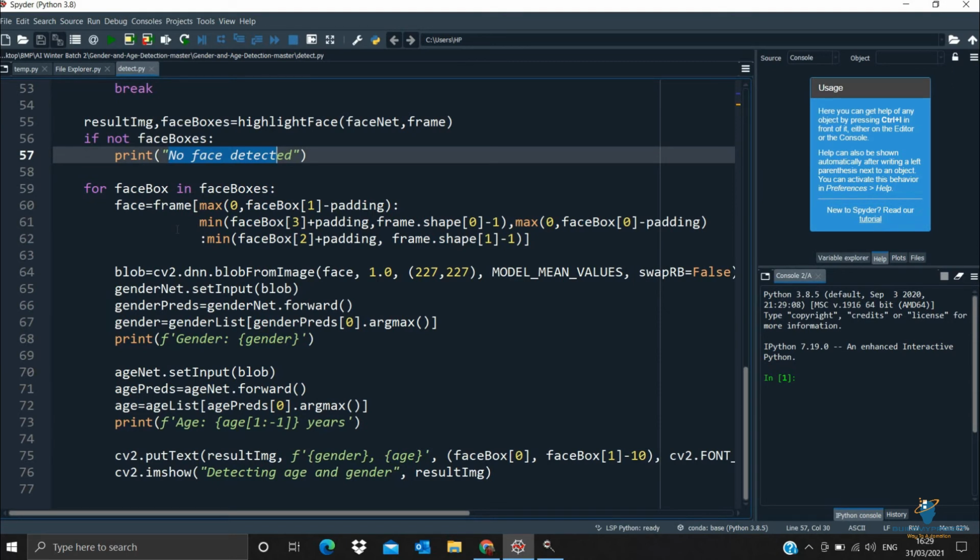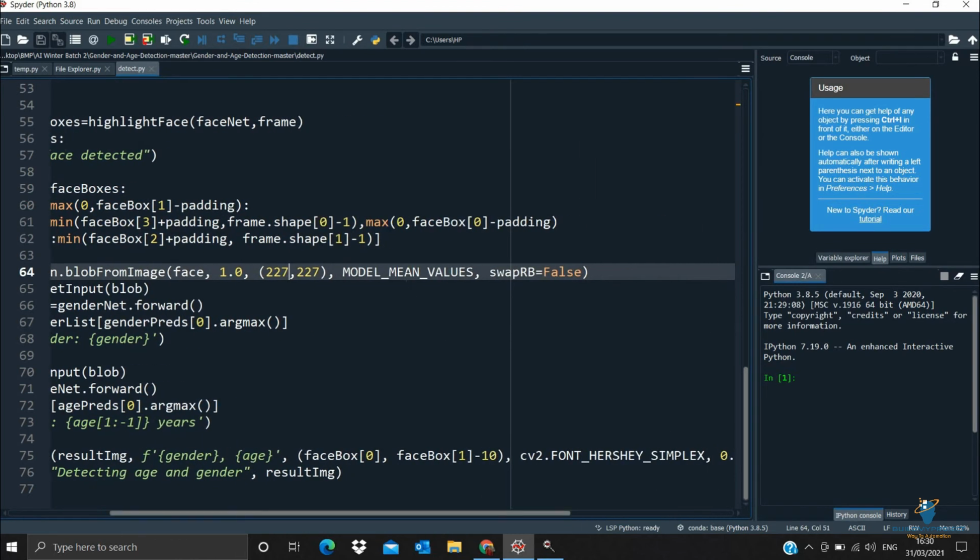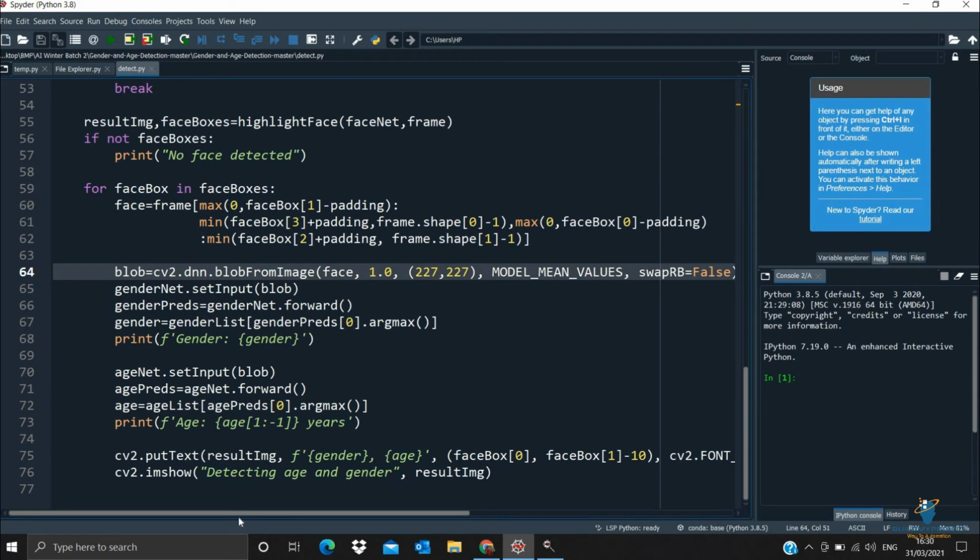And then if there is any person in front of the camera, then it will read each and every file with the help of blob, that is cv2.dnn, deep neural network, dot blobFromImage, that is face, 1.0, 227 by 227 the color format, that is the rows and columns, model_mean_values, the value which we have assigned before, and then swapRB, that is red and blue. So we are just giving the default value as false, and then we are just trying to predict the gender and age of the person.